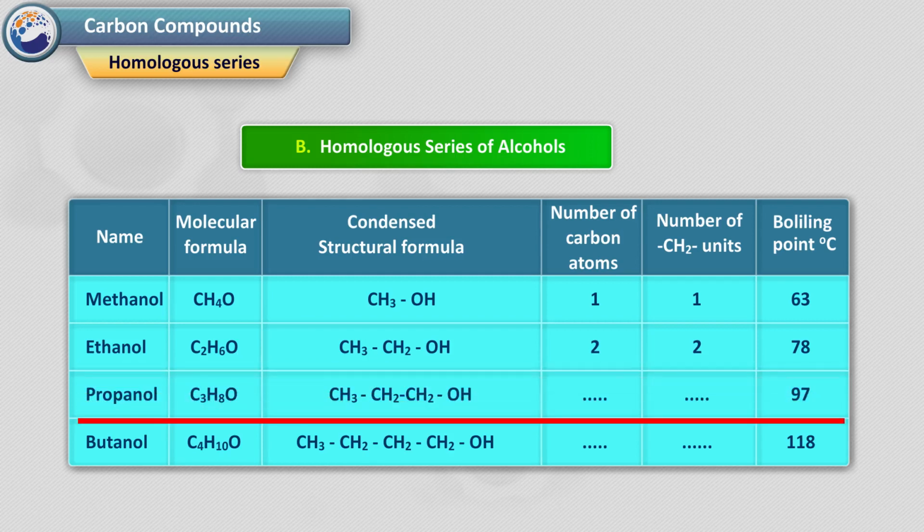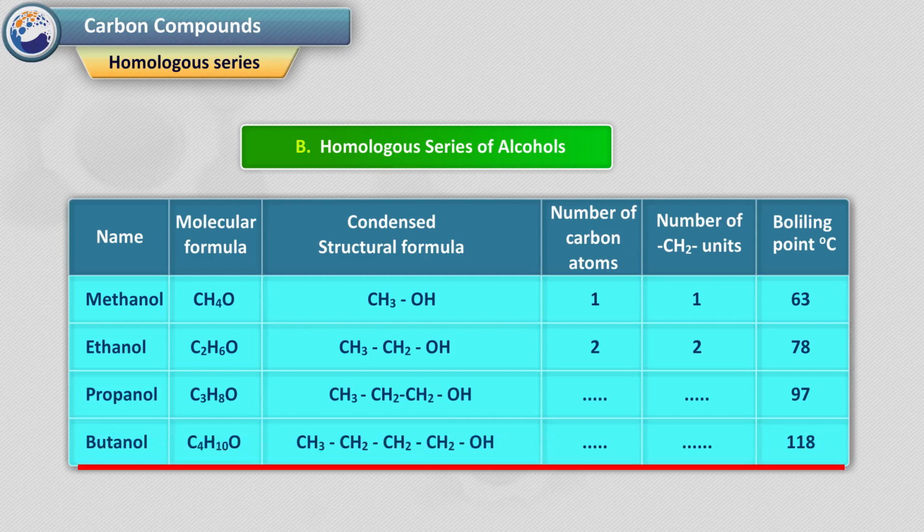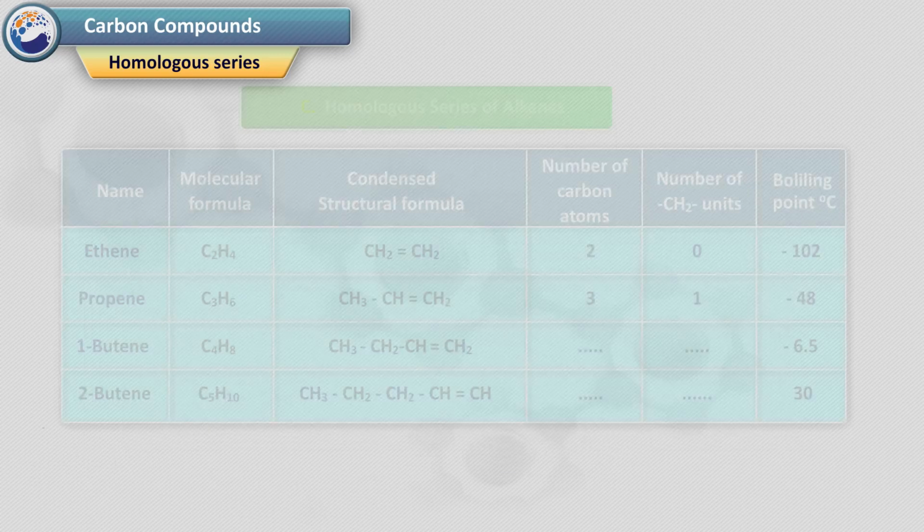Propanol. Molecular formula C3H8O. Structural formula CH3CH2CH2OH. So number of carbon atoms will be 3. Number of CH2 units 3. Boiling point is 97. Similarly, butanol with molecular formula C4H10O has 4 carbon atoms. Number of CH2 units 4. Boiling point is 118.